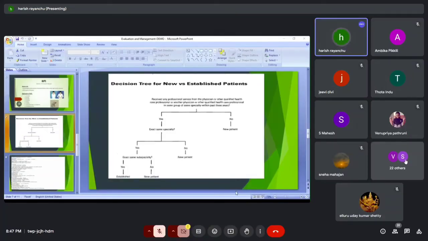But how can we consider someone a new patient or an established patient? We have old records available in the software. When you are in the software, the records are there, and for old dates of service we can check up to 3 years or even up to 5 years. If the patient has had any office visit within 3 years, and which physician evaluated the patient, we can review the documents.